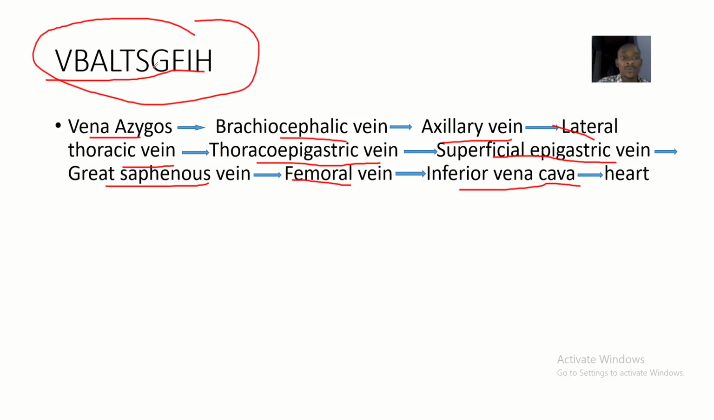Now this mnemonic is how we remember the pathway. The V stands for vena azygos, B stands for brachiocephalic vein, A stands for axillary vein, L stands for lateral thoracic vein, T stands for thoracoepigastric vein, S stands for superficial epigastric vein, G stands for great saphenous vein, F stands for femoral vein, I stands for inferior vena cava, H stands for the heart.